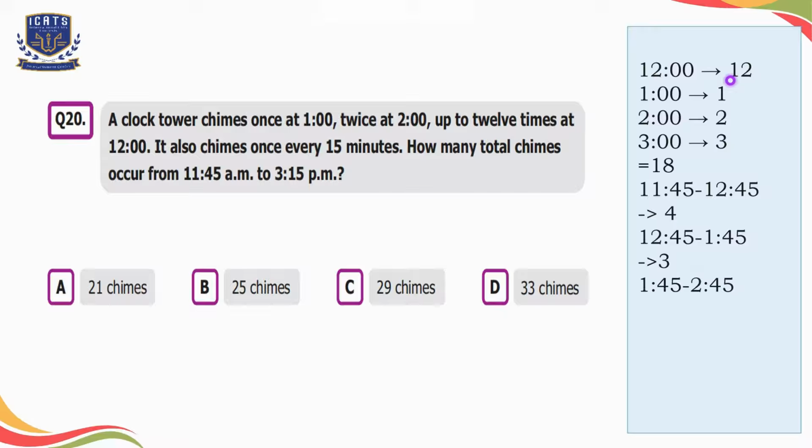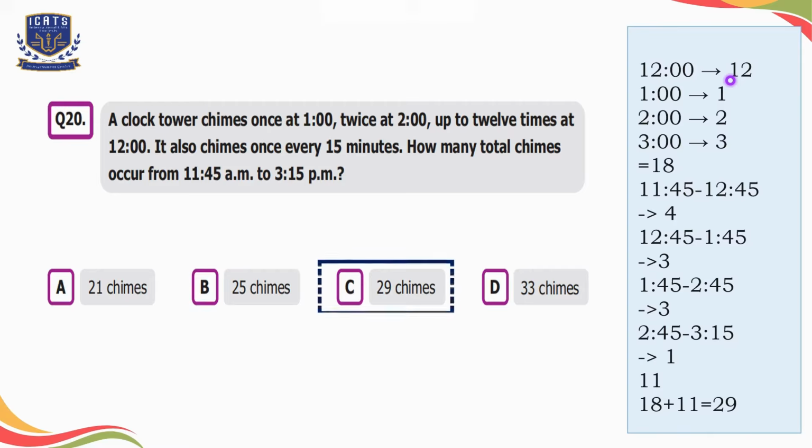So from 1:45 to 2:45, it will chime 3 times again at 2:15, 2:30, and 2:45. To 2:45 till 3:15, it will chime once only. If we add these values, the total is equal to 11. So 11 plus 18 is equal to 29. So we'll select option C here. The clock will chime 29 times from 11:45 to 3:15 p.m.